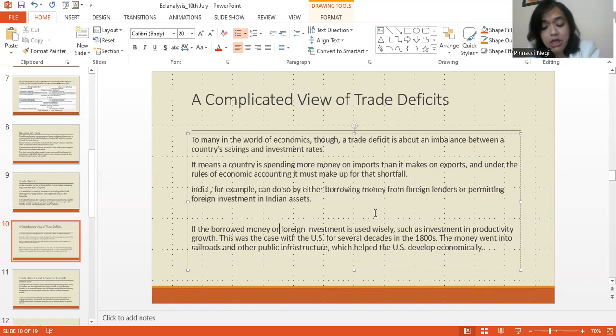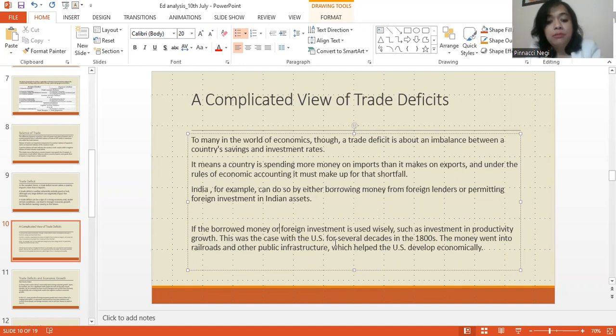So in order to cover this gap of more payments and fewer receipts, students, any country will have to increase its borrowing or increase its foreign direct investment, as in, attract more countries to invest in the country.